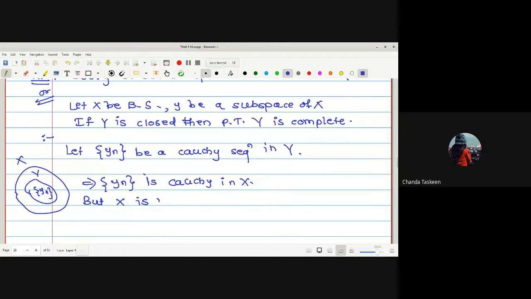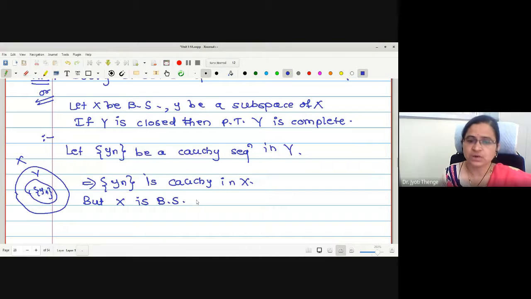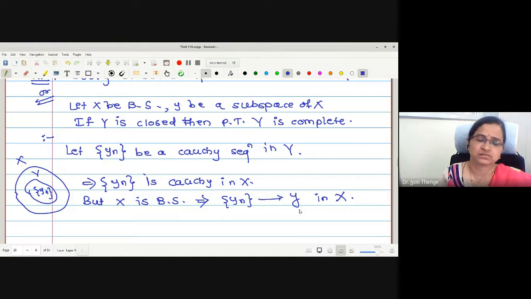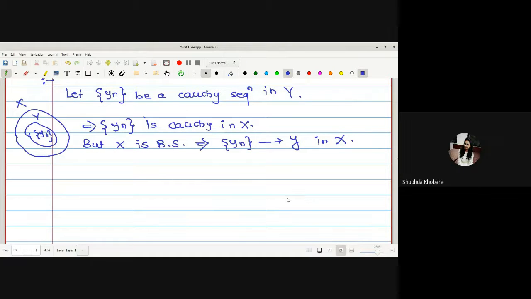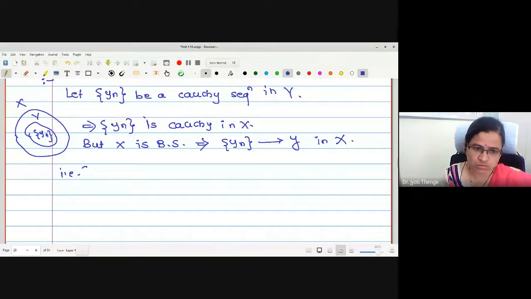But X is a Banach space, so what does it imply? This sequence yn converges to say y in X. Correct now? That is, the sequence yn is convergent in X.